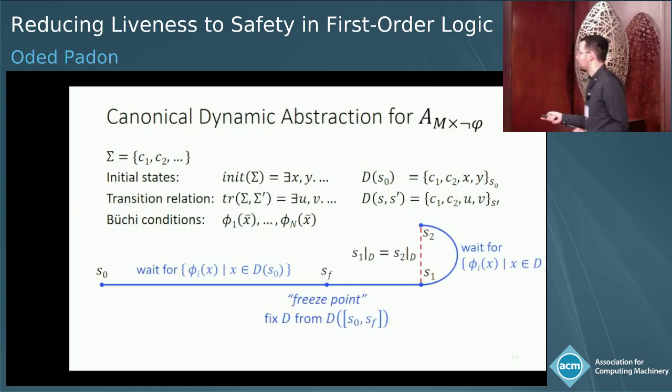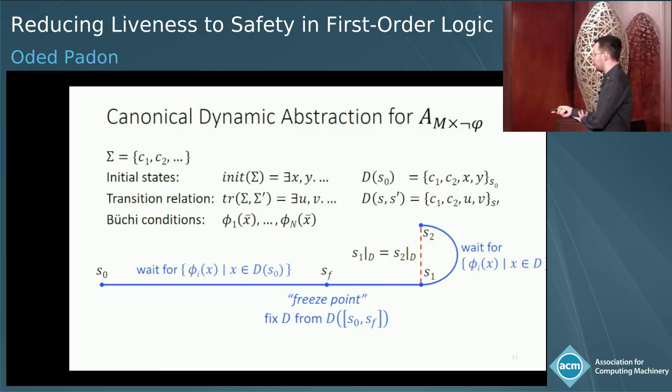So now our canonical technique for defining this abstract cycle is that first we would wait to see all the acceptance conditions only on the elements from the footprint of the initial state. Then we would freeze our abstraction according to the footprint of all of the transitions we've seen so far. And this would be a finite set.